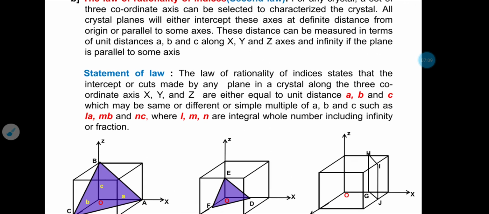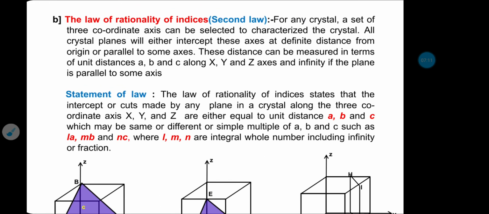Then the second law of crystallography is the law of rationality of indices. For any crystal, a set of three coordinate axes can be selected to characterize the crystal.